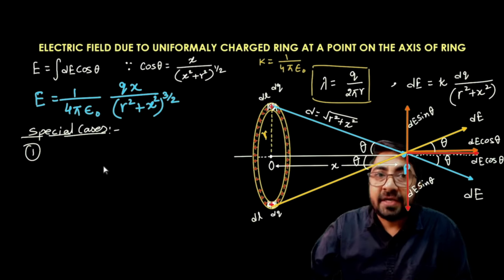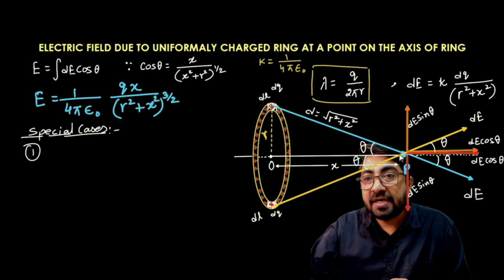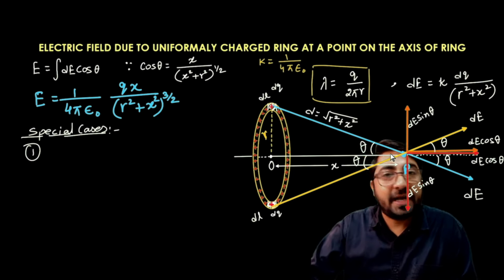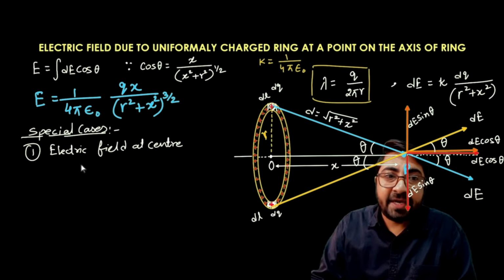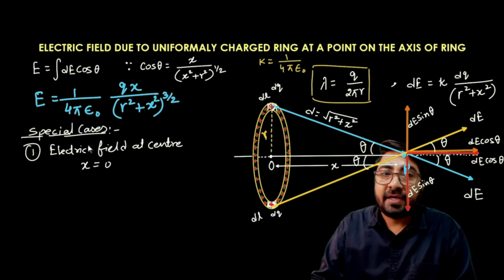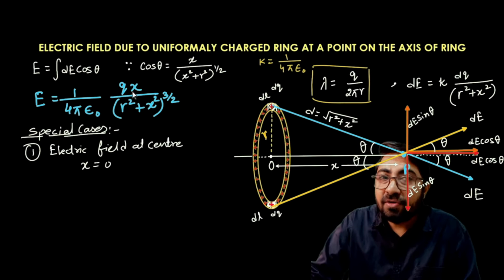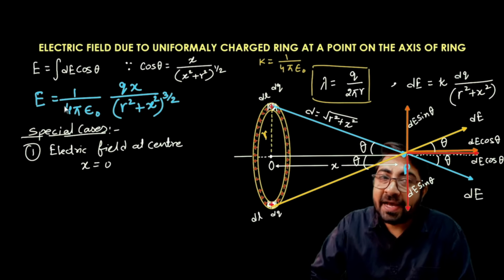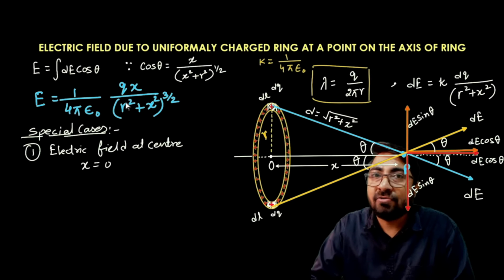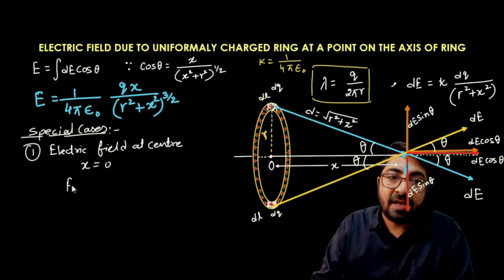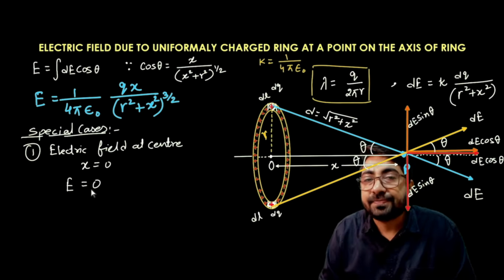Putting x equal to 0 in the electric field expression, q into 0 is 0, and 1 upon 4 pi epsilon naught into 0 is 0. So the electric field is equal to 0.